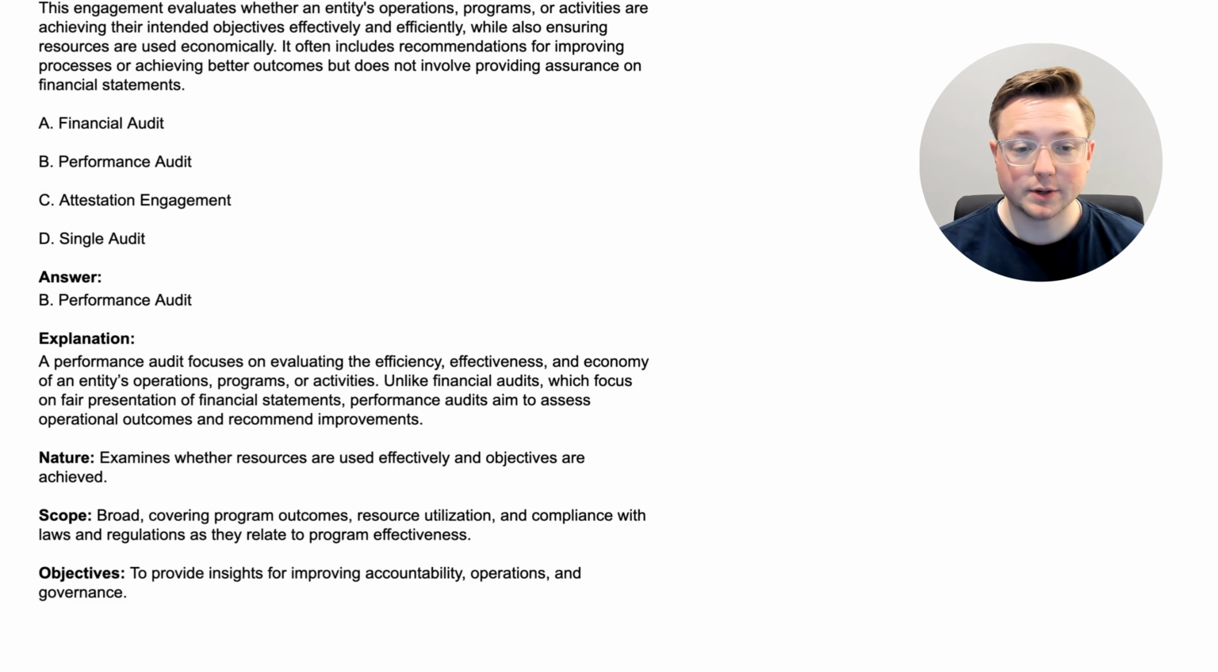All right, here we are. The answer is B, performance audit. Again, you probably should have been able to pick that out based on what we've talked about so far, but if not, that's okay. We're going to read the explanation to make sure that you understand. A performance audit focuses on evaluating the efficiency, effectiveness, and economy of an entity's operations, programs, or activities. Unlike financial audits, which focus on fair presentation of financial statements, performance audits aim to assess operational outcomes and recommend improvements.